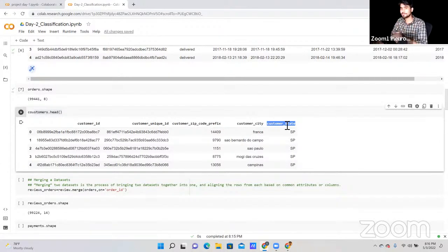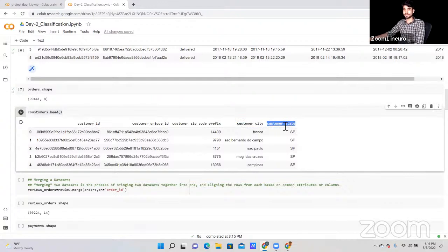So till now we have understood everything, and I hope we all know which type of problem statement we are going to cover. Is it classification, regression, or clustering? Tell me, guys, is it a classification problem, regression problem, or clustering problem? As you can see, we have customer ID, customer unique ID, customer zip code, customer city, and customer state.